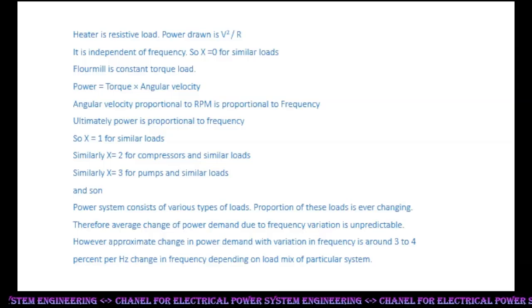And so on. A power system consists of various types of loads. The proportion of these loads is ever changing. Therefore, the average change of power demand due to frequency variation is unpredictable. However, the approximate change in power demand with variation in frequency is around 3 to 4% per hertz change in frequency, depending on the load mix of the particular system.